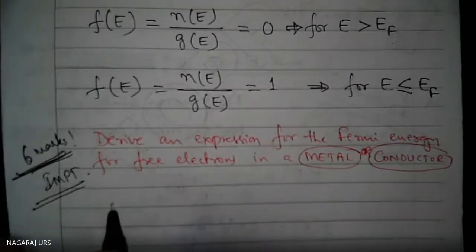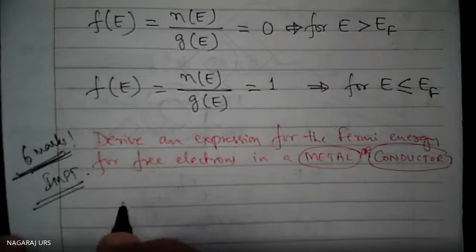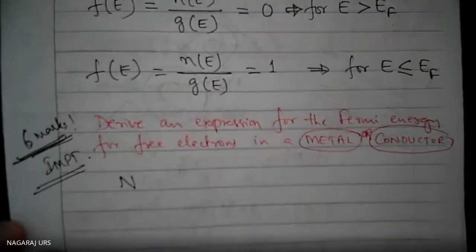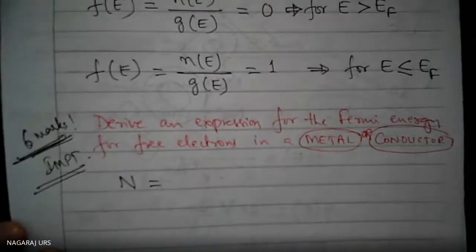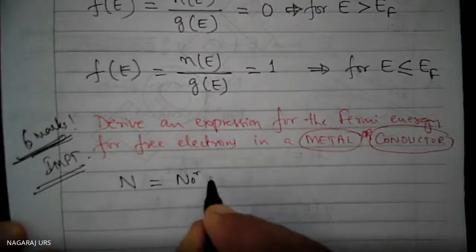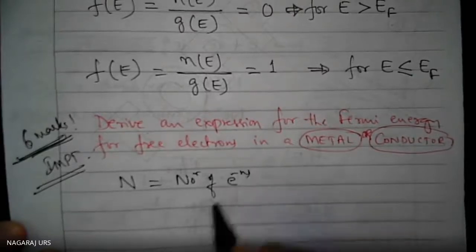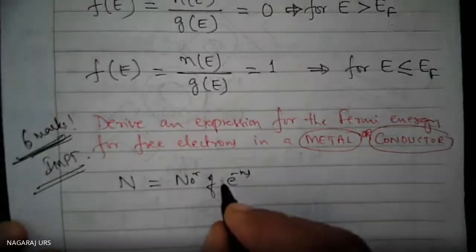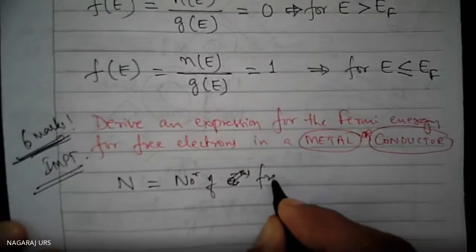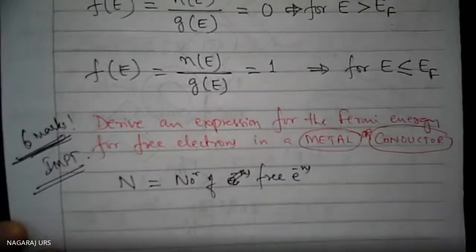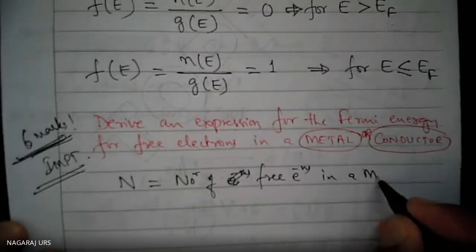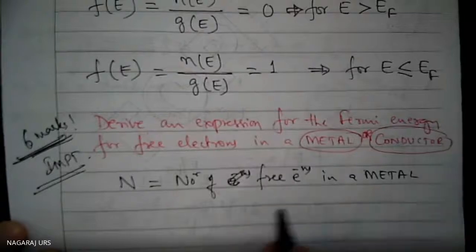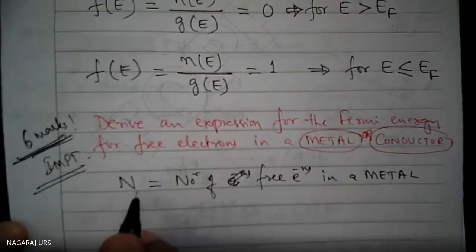We consider N to be the number of electrons in the metal. What is N representing? The total number of electrons present. So this is equal to the number of free electrons in a metal. I will consider a metal in which the number of free electrons is equal to capital N.